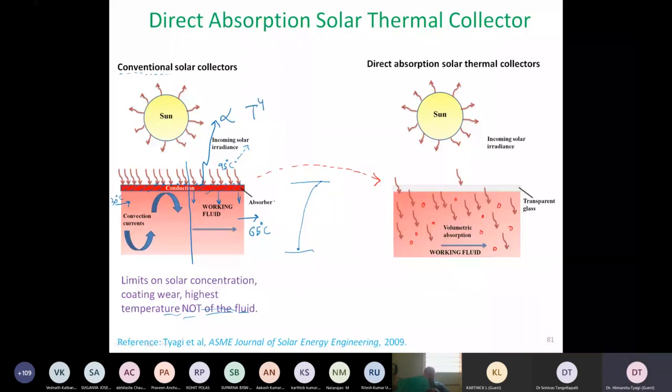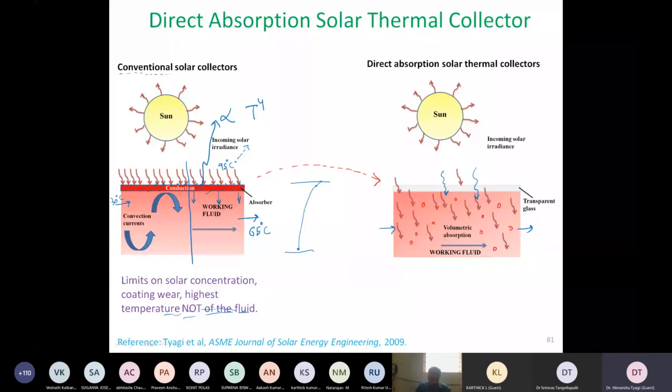Now, if we compare it with the second design, where we have put these nanoparticles within the fluid itself, so they are flowing along with the fluid, we replace the top black surface with a transparent glass surface, which means the top surface is again a solid, but instead of being a black coated metal, here it is fully transparent glass, which allows the sunlight to pass through it predominantly. So about 90%, 98% of the light would be able to travel through.